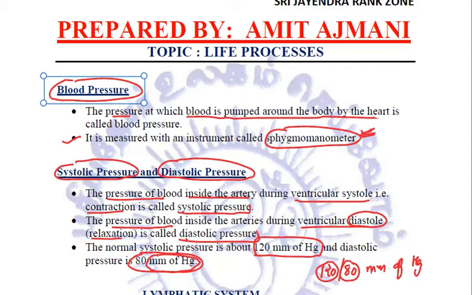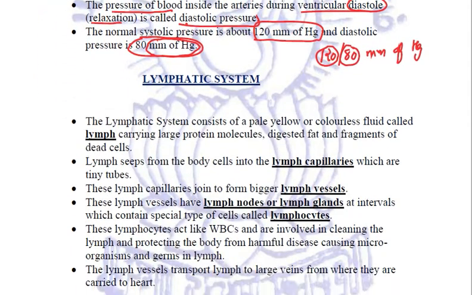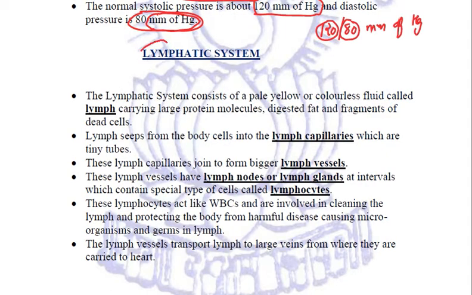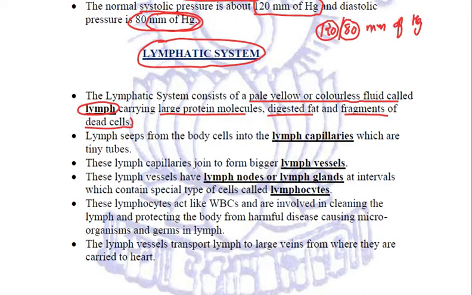So this is all about the blood circulatory system. Now we have said that apart from the blood circulatory system, there is another system of transportation in our body, that is the lymphatic system. Now what exactly is this lymphatic system composed of? This consists of a pale yellow or colorless fluid called lymph. This lymph carries large protein molecules, digested fats, and fragments of dead cells.